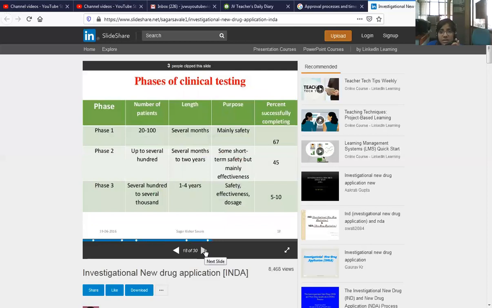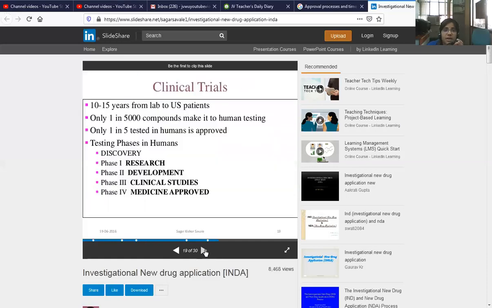Phases of the clinical testing. Phases of the clinical testing we have already discussed in last class. Clinical trials are divided into 4 parts. First one is the research and development, and clinical studies and medicine approved.